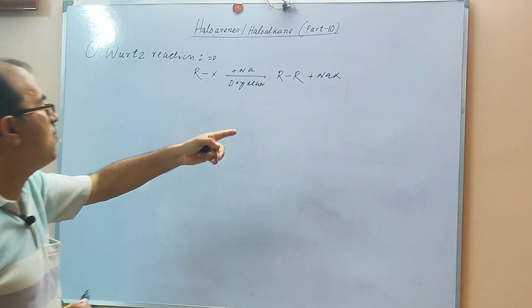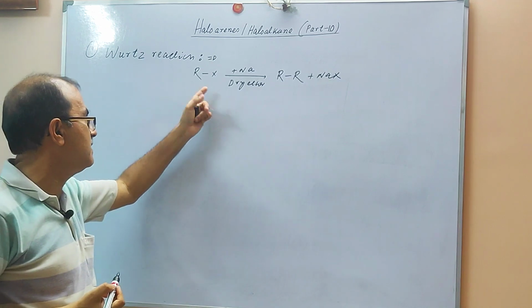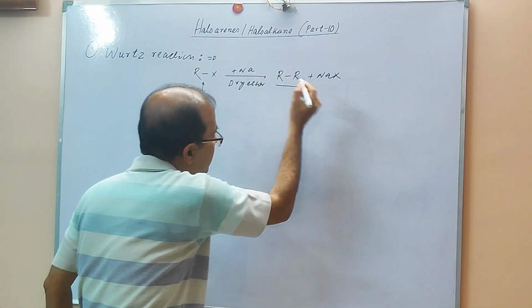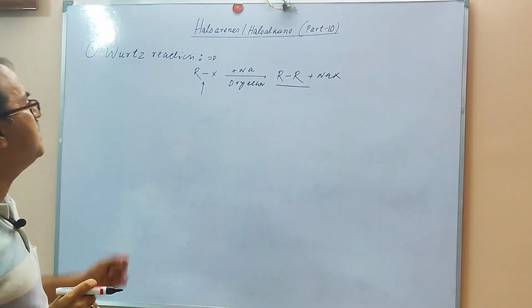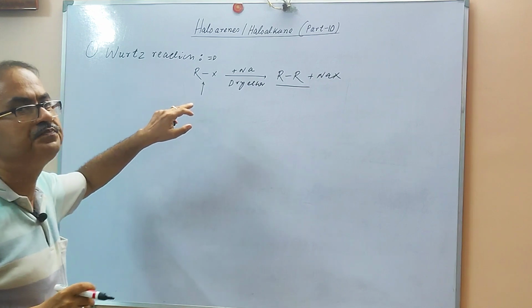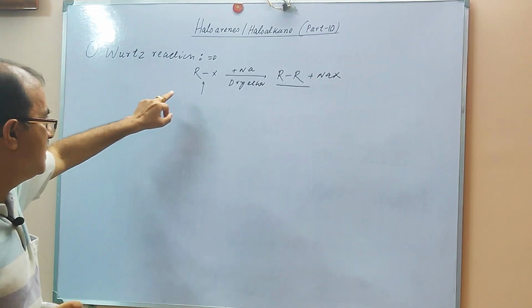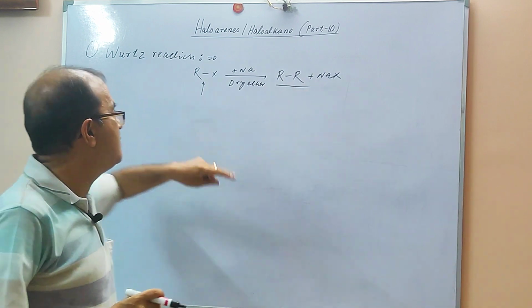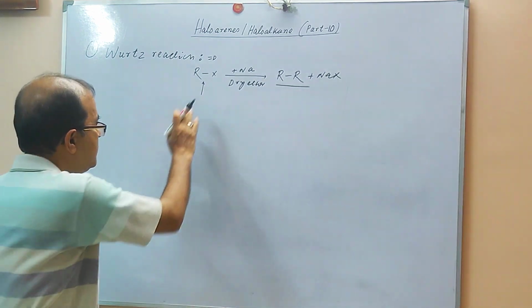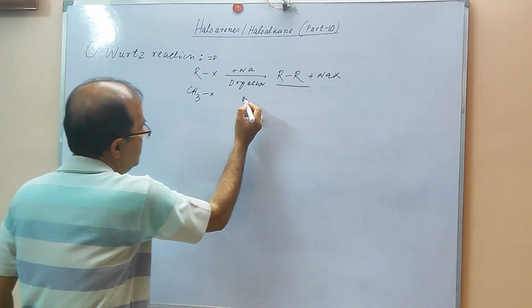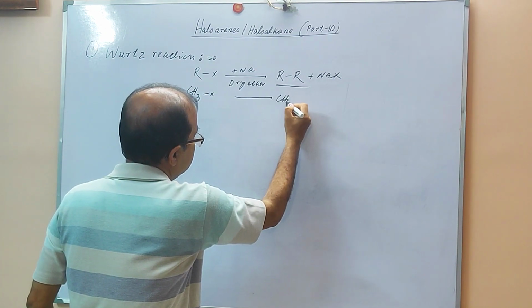And you can see one very important thing, that this is the alkyl halide and this has been converted into the alkane. And this alkane has double the number of carbon atoms as compared to the alkyl halide. Here R is there and here R plus R. If it is, suppose, CH3X, then it will be CH3CH3, ethane.